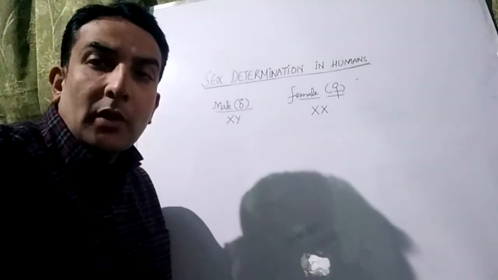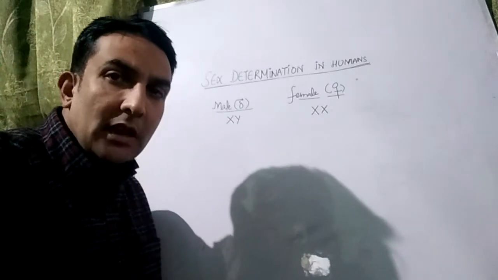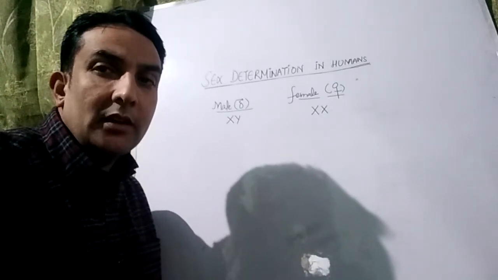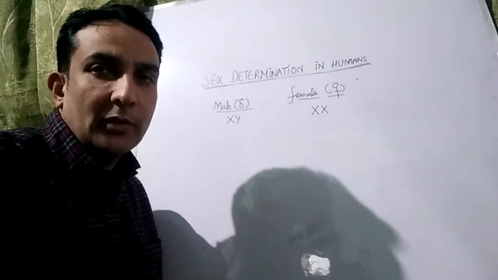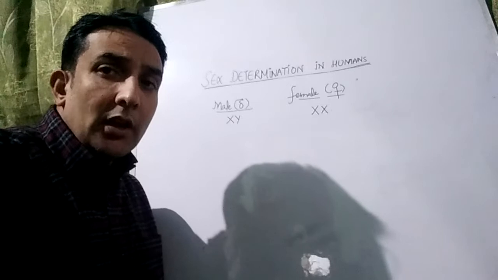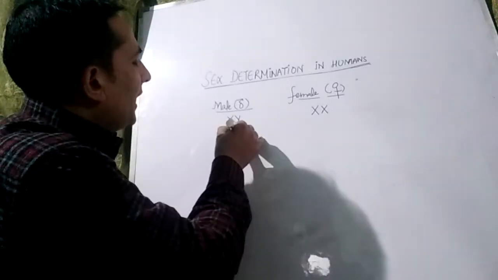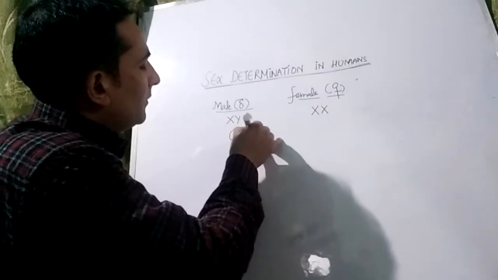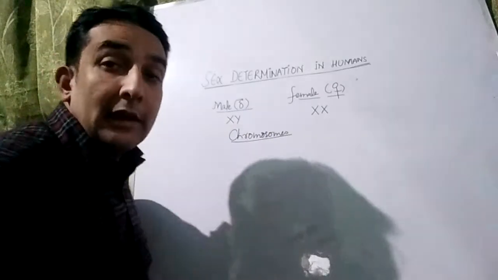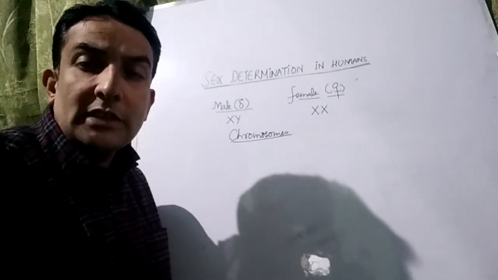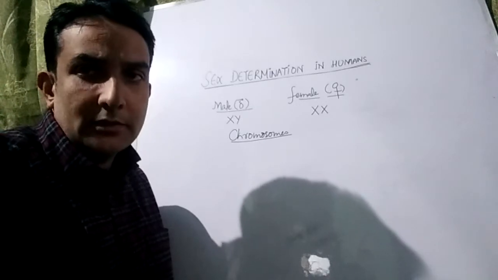Students, let's discuss a very important concept, that is the concept of sex determination. That's sex determination in mammals, which also applies to sex determination in humans. You will see in humans and in all other mammals, the sex is determined by chromosomes. When the sex is determined by chromosomes, we say this type of mechanism is the chromosomal mechanism of sex determination.